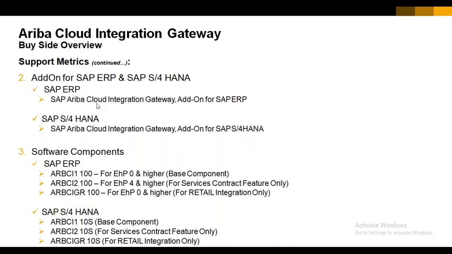All right. So apart from this, there are some other software components that are only for our information purpose, like for SAP ERP. If you have ERP 6.0 or higher, that's a base component. So we have to go with the Ariba CI 100 or Ariba CI 200. That's something you can simply read and walk through.